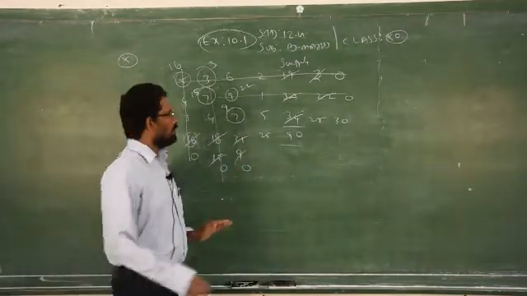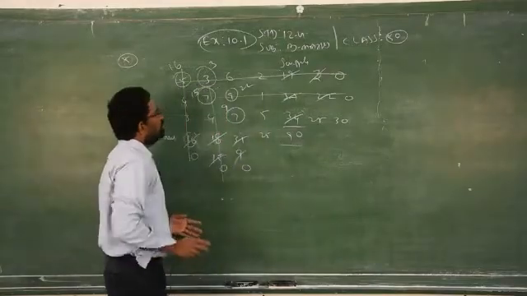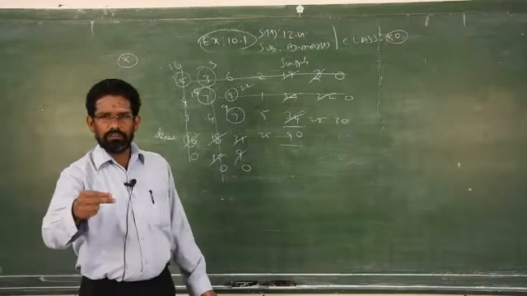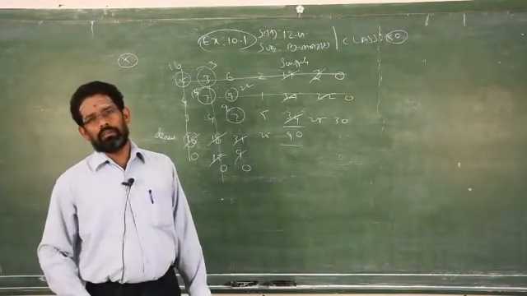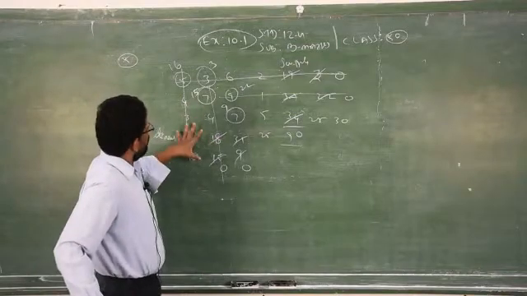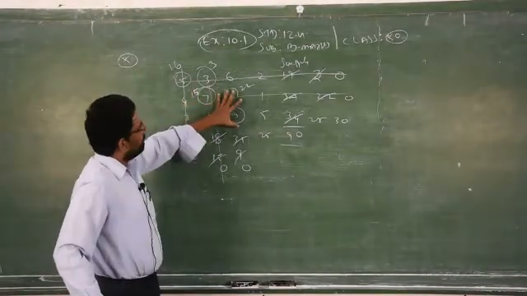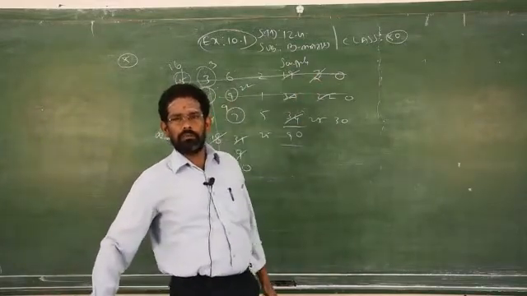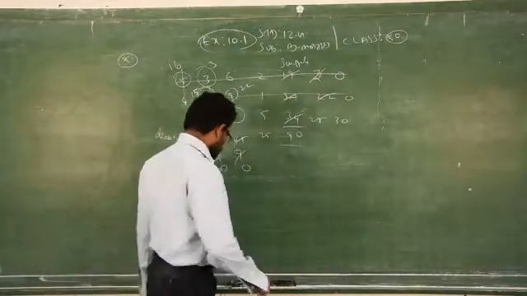Don't make mistakes like this. If you got a mistake like this, please don't check in the same diagram. Just strike it out. Start with the new steps, a new problem. Start with the new one. Clear? Don't say, check your answer is correct or wrong, finding your mistake in the same tabular column. Go for the new tabular column and start to work on the problem from the beginning onwards.